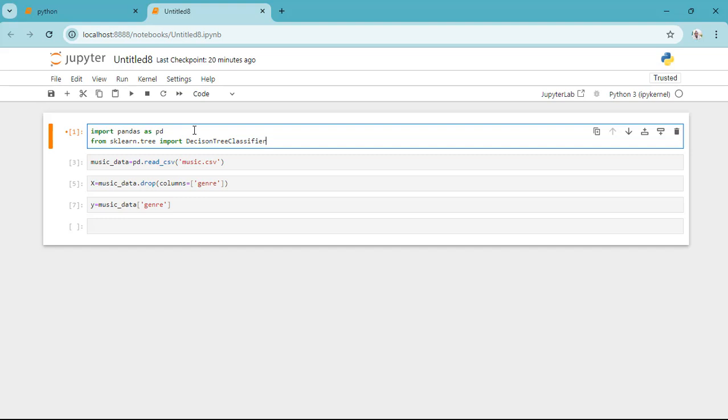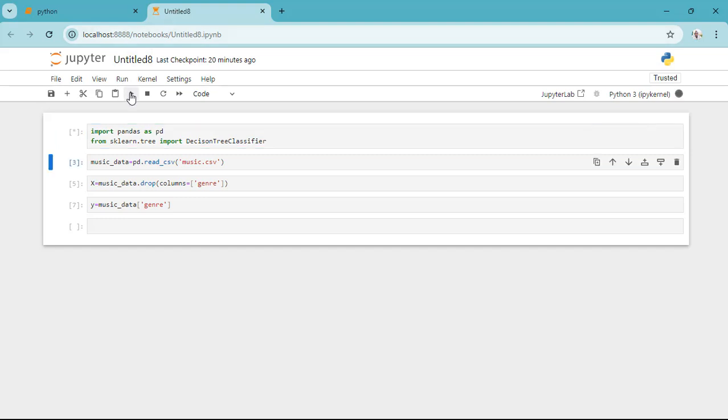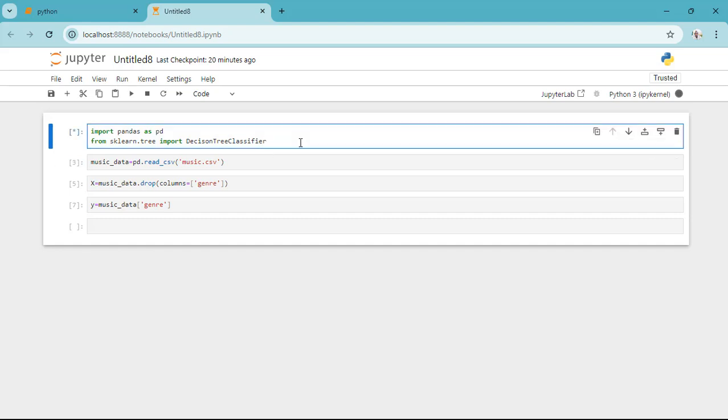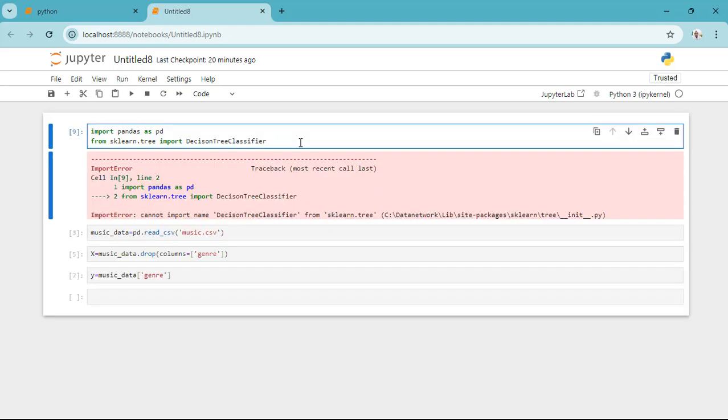Okay, so I've already imported my Decision Tree Classifier.